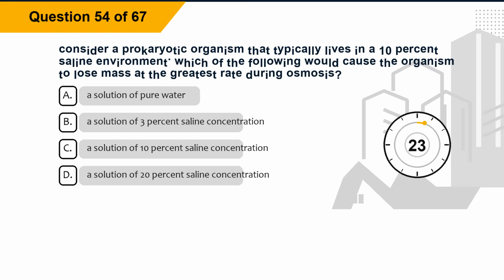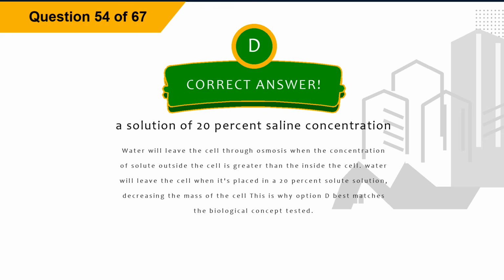Question 54. Consider a prokaryotic organism that typically lives in a 10% saline environment. Which of the following would cause the organism to lose mass at the greatest rate during osmosis? Option A, a solution of pure water. Option B, a solution of 3% saline concentration. Option C, a solution of 10% saline concentration. Option D, a solution of 20% saline concentration. The correct answer is option D, a solution of 20% saline concentration. Explanation. Water will leave the cell through osmosis when the concentration of solute outside the cell is greater than inside the cell. Water will leave the cell when it's placed in a 20% solute solution, decreasing the mass of the cell. This is why option D best matches the biological concept tested.